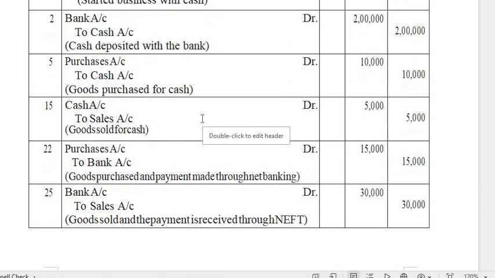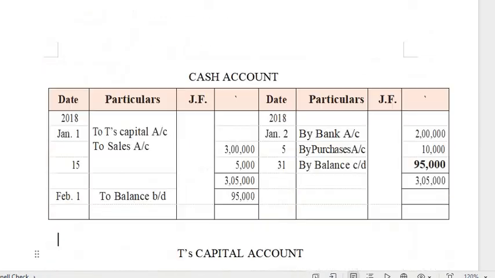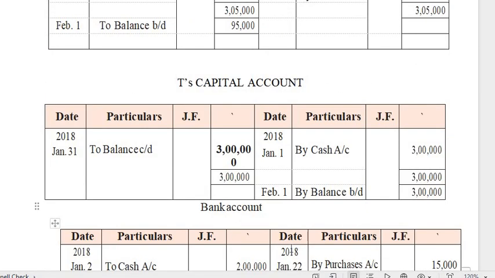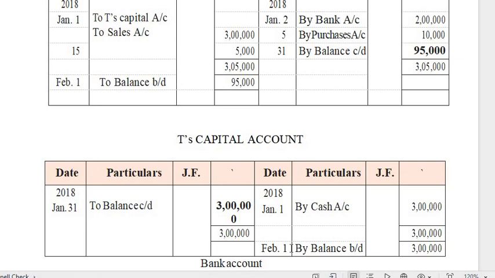Then see the next transaction. On January 2nd, bank account debit to cash account. So cash is credited, so you have to write on the credit side of your cash account the opposite account, bank. See here. On January 2nd, cash appears on the credit, so I am writing on the credit side, by bank.